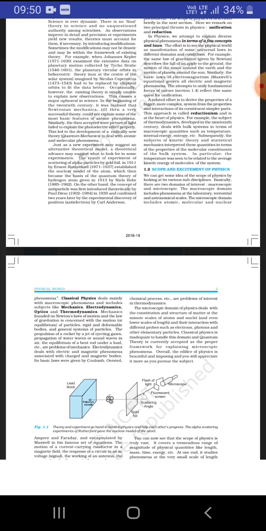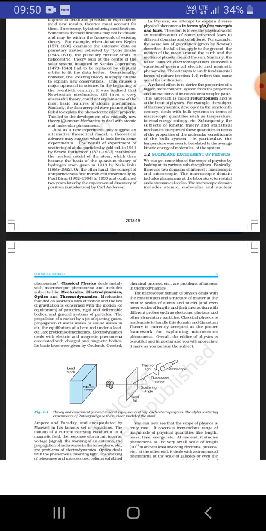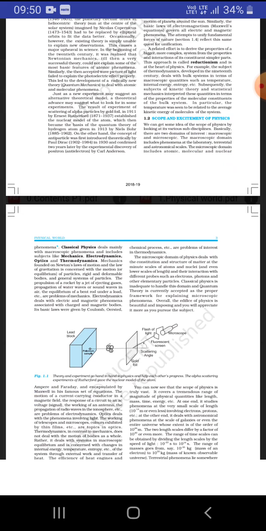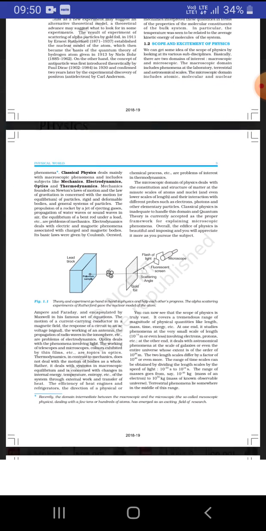The macroscopic domain includes phenomena in the laboratory, terrestrial phenomena, laboratory examinations, and many more things. And microscopic is atoms, molecules, atomic energy, and that phenomenon is called microscopic.